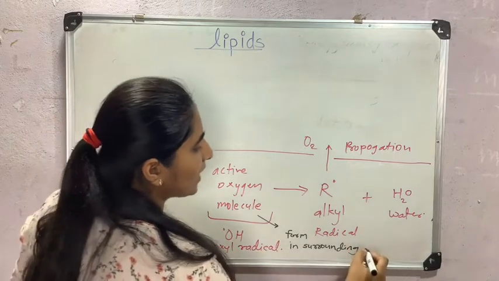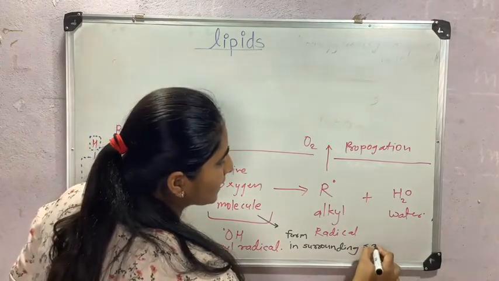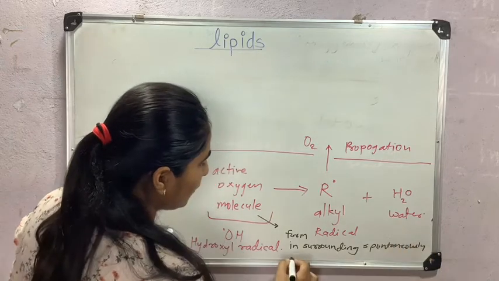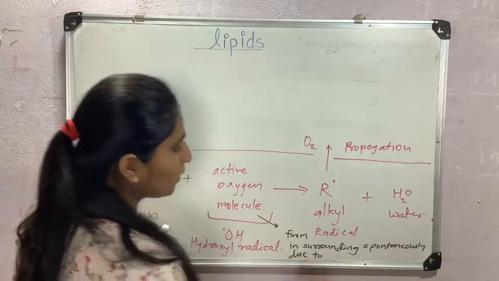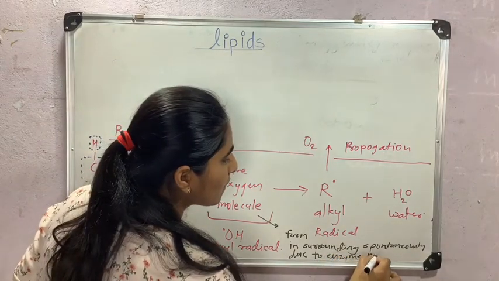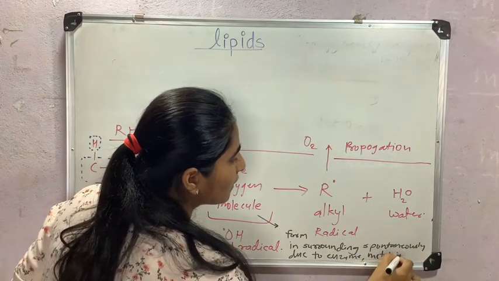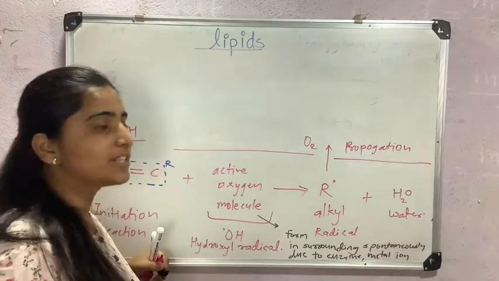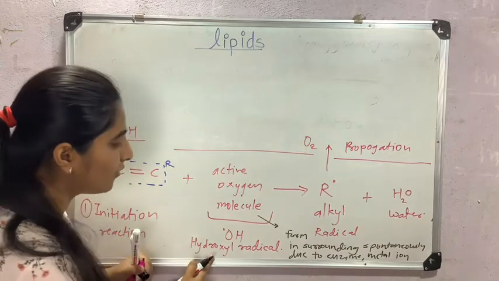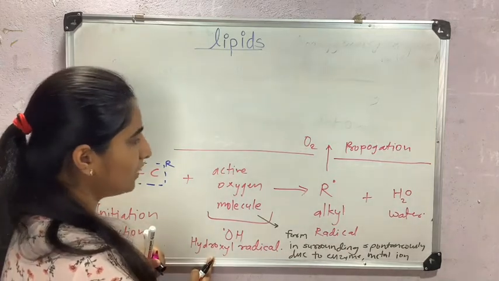This will form in the surroundings spontaneously due to enzyme, metal ion, light, heat, temperature. There are many factors which cause formation of free radical, this hydroxyl free radical.